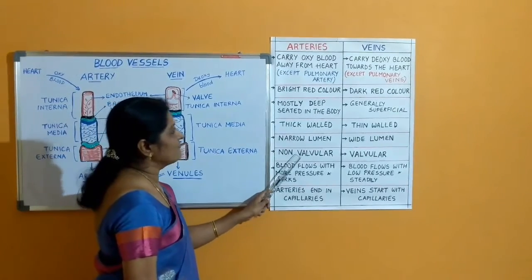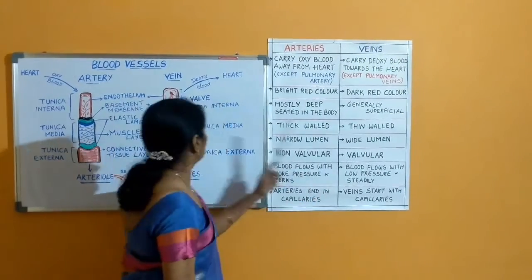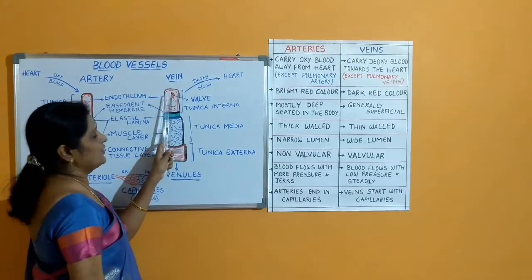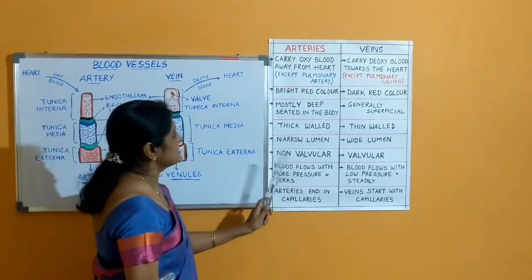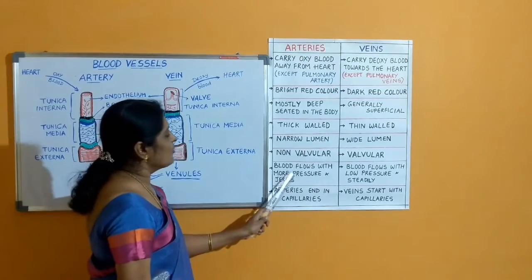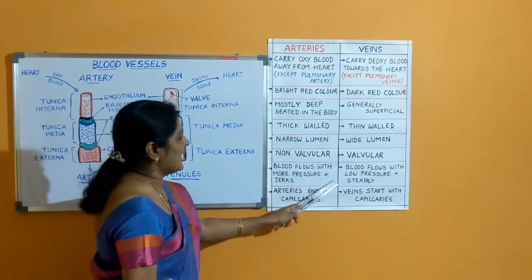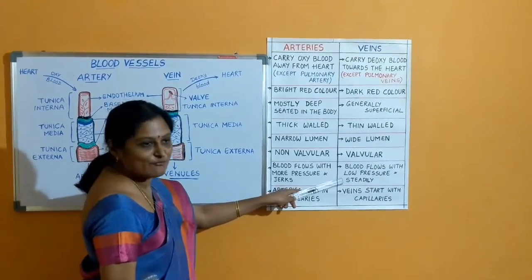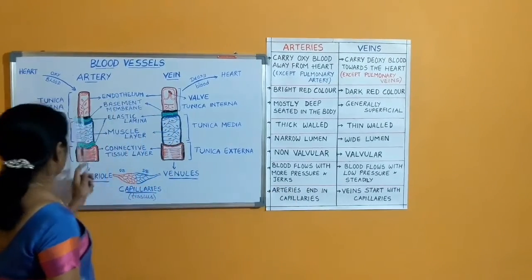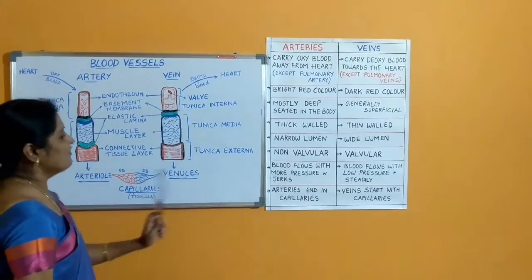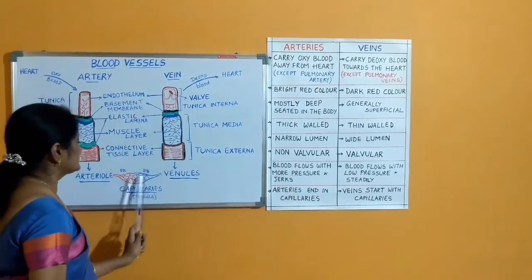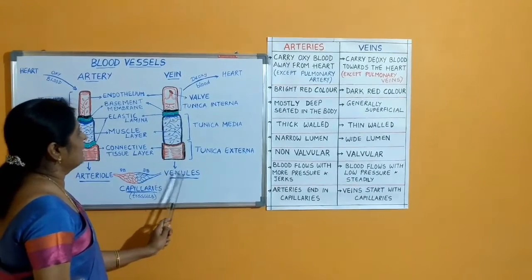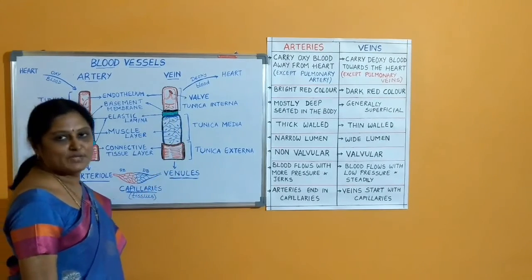Arteries are non-valvular whereas veins are valvular, having valves made up of folding of the endothelium. And in the arteries, the blood is going to flow with more pressure and with jerks, whereas in the veins, the blood is going to flow with low pressure and steadily. Arteries are going to end in capillaries, whereas veins are going to start with capillaries. When capillaries join, they form venules, and when venules join, they form the vein.